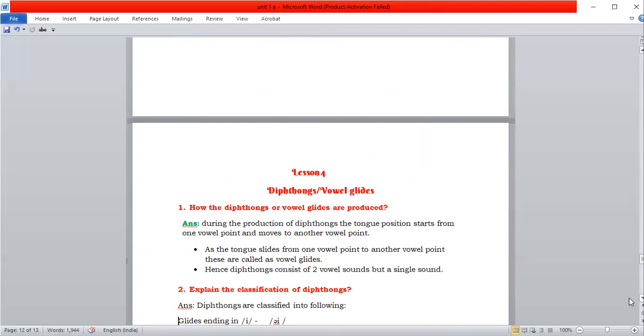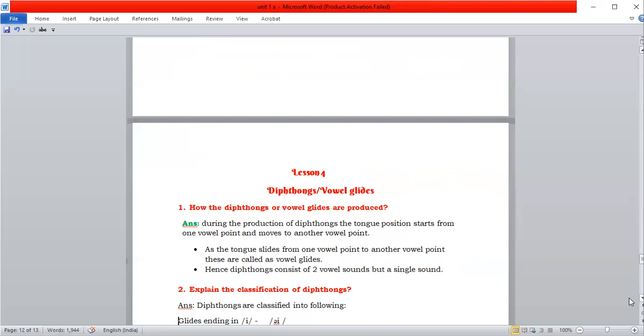So 5 letters of vowels will produce 20 sounds, among which 12 are monophthongs and 8 are diphthongs. Diphthongs, as the name itself suggests, di means 2 sounds. The sound will be changing from one vowel sound to another vowel sound. So these are also called vowel glides.